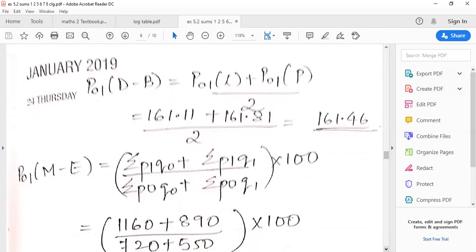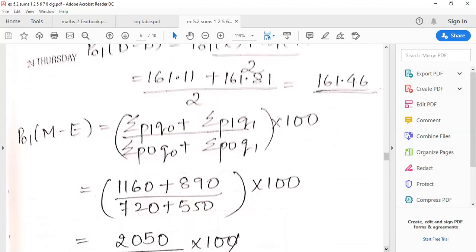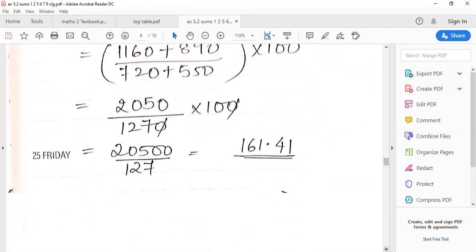P01 of Drobish-Bowley is Laspeyres plus Paasche's divided by 2. For Marshall-Edgeworth, the numerator is Laspeyres' numerator plus Paasche's numerator, upon Laspeyres' denominator plus Paasche's denominator, multiplied by 100. So once you get this, there is no need to use log over here. Here you can use log.